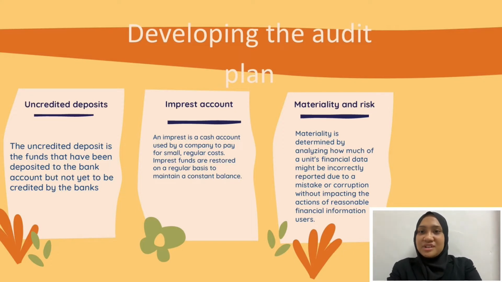The last one is the materiality and risk. Materiality is determined by analyzing how much of a unit's financial data might be incorrectly reported due to a mistake or corruption without impacting the actions of reasonable financial information users. The quantity of cash moving through the account over time, on the other hand, is typically bigger than any other account in the financial statement, as cash is critical to the business's long-term survival.